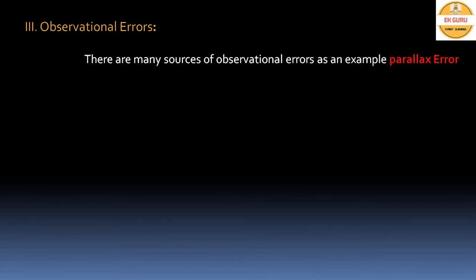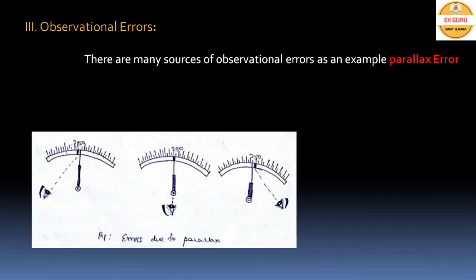These errors come in the process of observation of the reading. The example for these errors is parallax error. Using this diagram we can easily understand the parallax error. If you read the data at the left extreme or right extreme, we may not read the exact data.